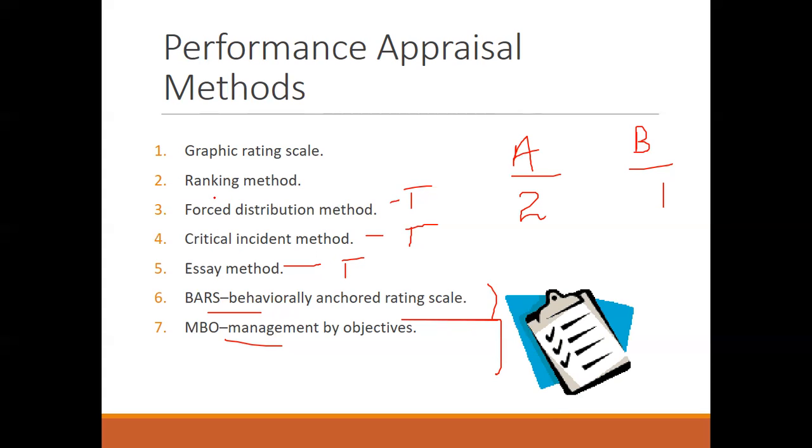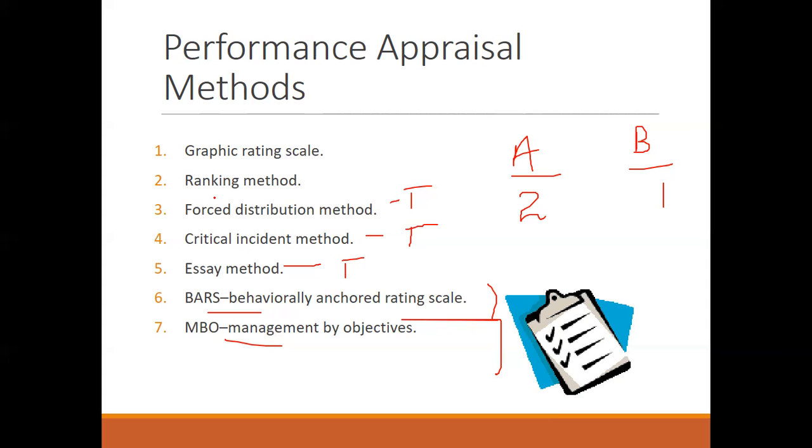Now, when we say BARS, that is the behaviorally anchored rating scale. In this particular method, effective and ineffective behaviors determine the points. They are used so that the behavior can be anchored properly. So the rater is supposed to say which behavior describes the employee's performance. Yes, no doubt it will help to overcome the rating errors which are possible in critical incident. But at the same time, some of the techniques may not actually work out in the situation. So that may be one of the disadvantages.